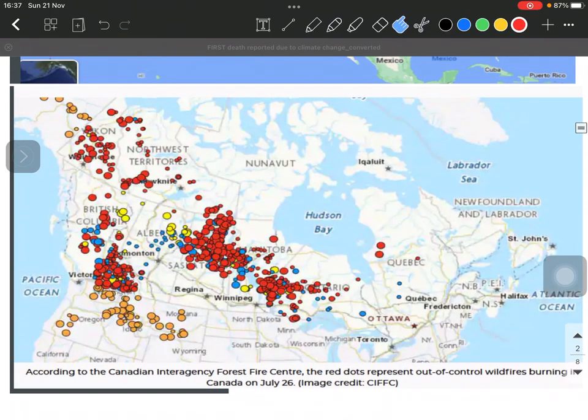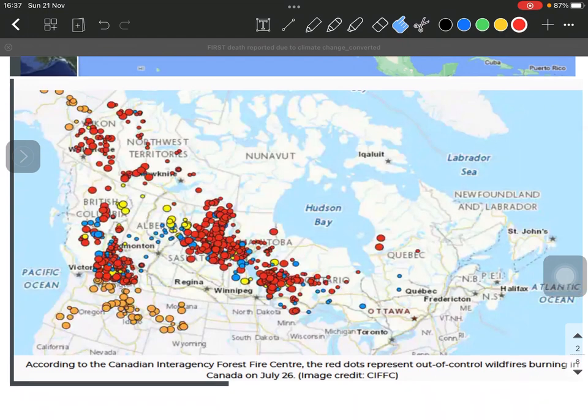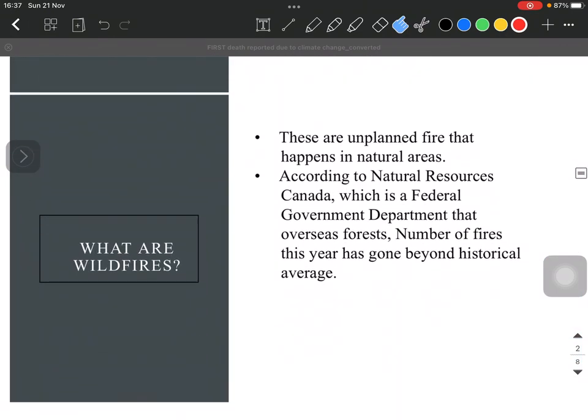So if we try to understand the technicality about it, the wildfires particularly are the unplanned fires that happen in the natural areas, and there are a lot of reasons behind the wildfires as to what starts a wildfire, and the duration of wildfires is also varied, and it depends from anthropogenic reasons to any geographical activity that has been happening in that area.